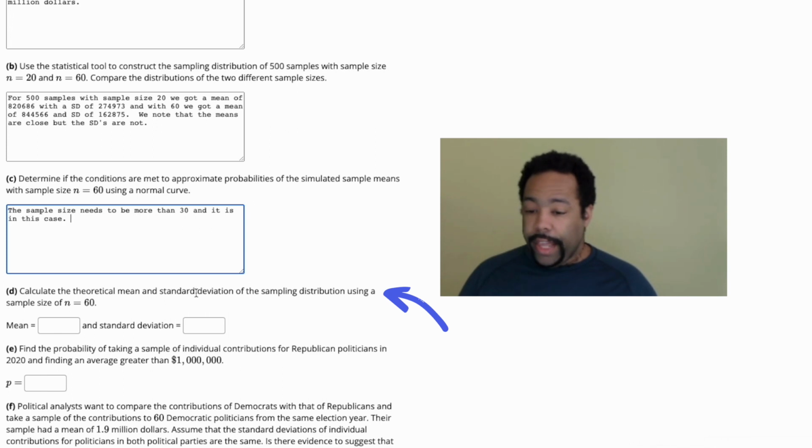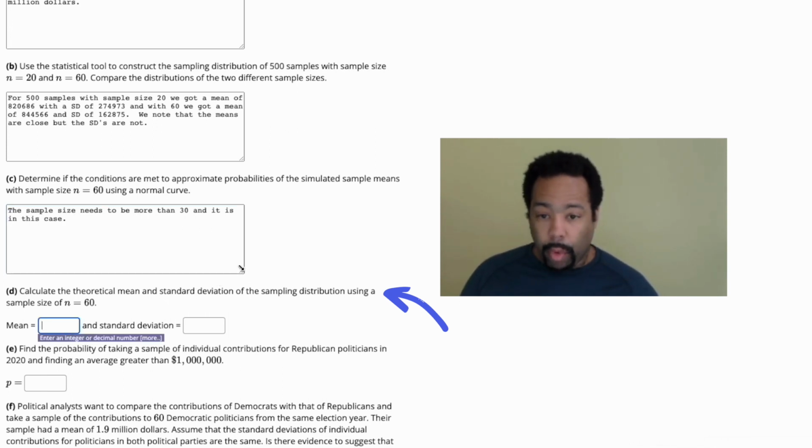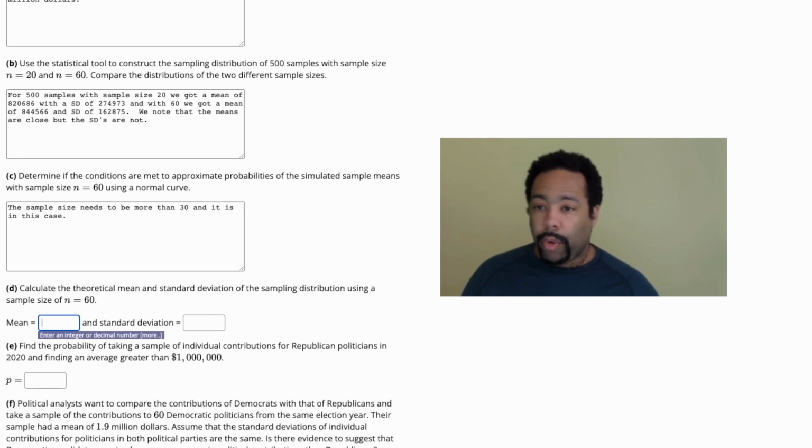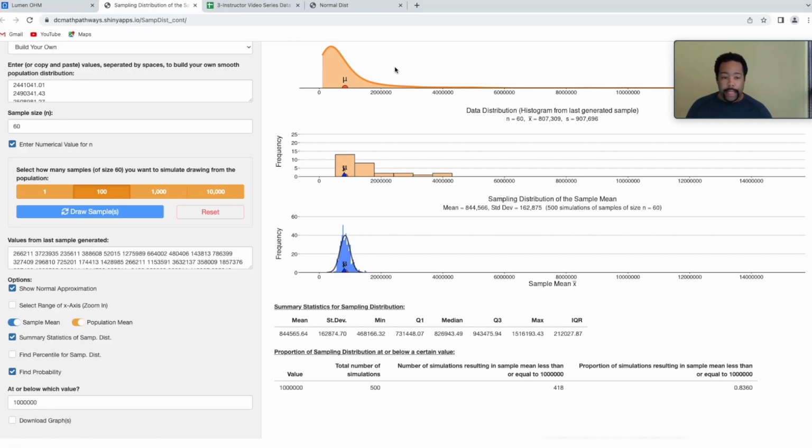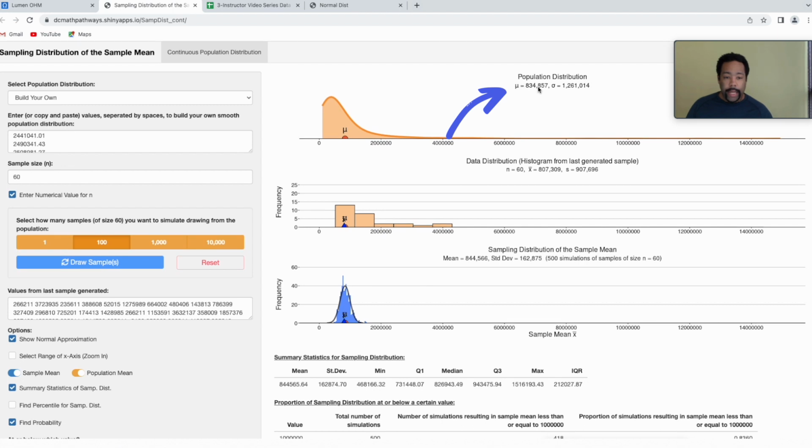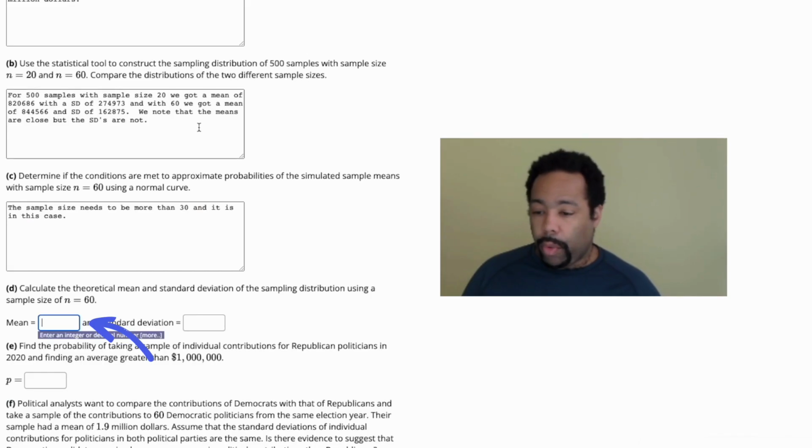The theoretical mean is going to be the same as the mean we had before. What mean did we have before? Let's go ahead and get it. It was 834,857.